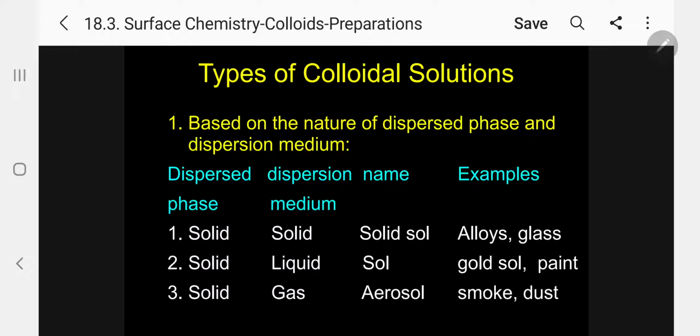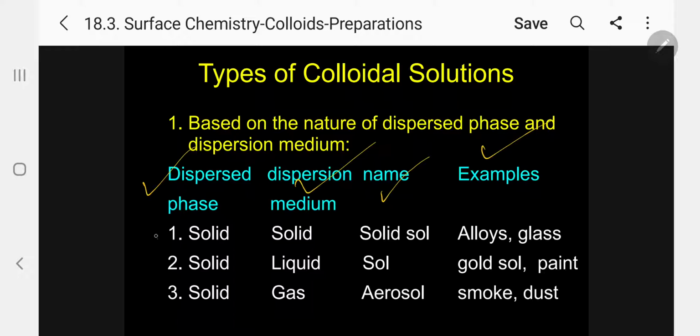So here I am giving a tabular column of 4 columns. First one, dispersed phase, that is the particle, then dispersion medium. Third is the name of the colloidal solution, and then specific examples for that specific name. Let me arrange it in such a way that it is the easiest way to memorize. First I am taking a solid phase only, then I will take only liquid dispersed phase, then I will take only gas, by changing the dispersion medium.